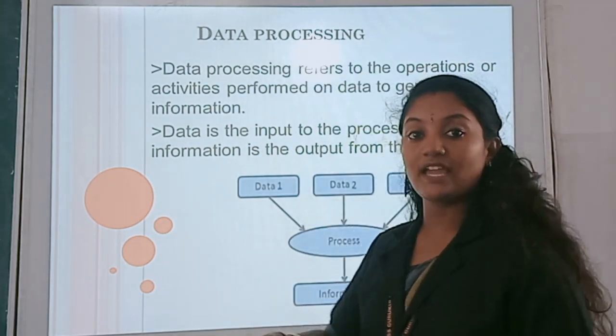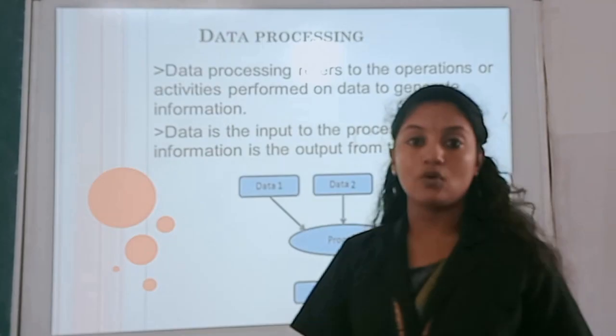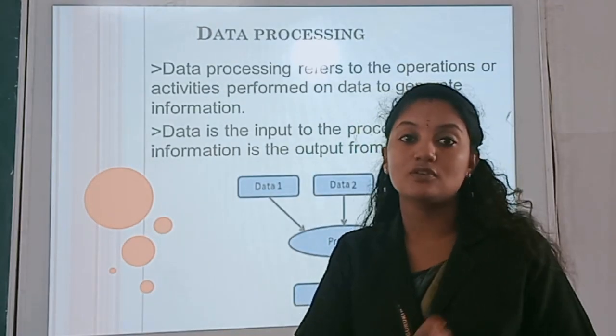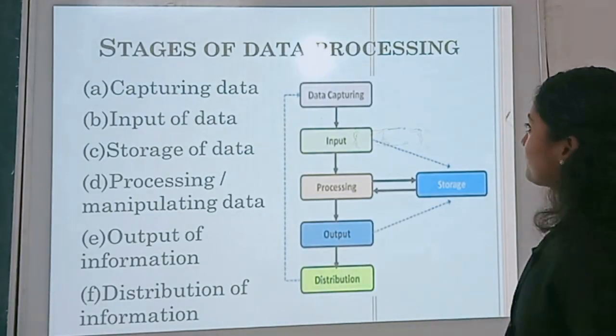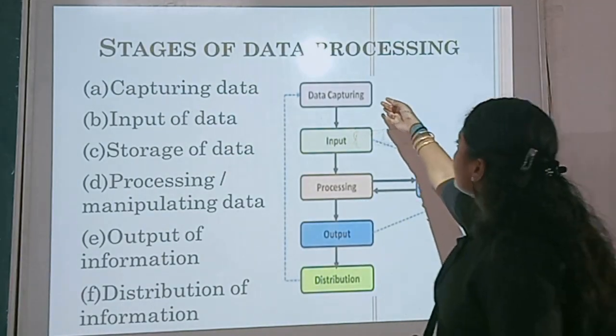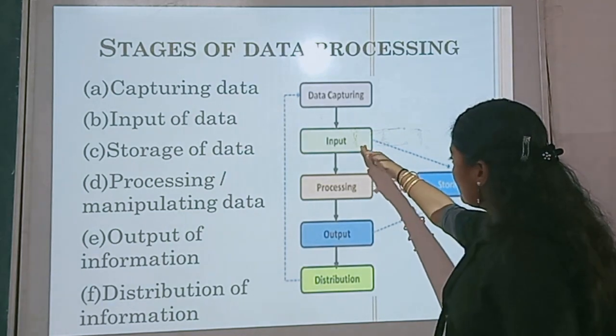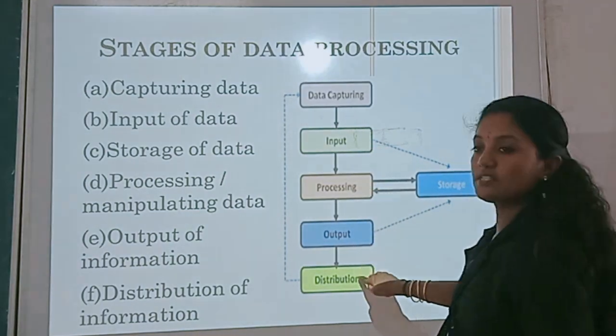Same thing we can tell in data processing. So data processing also consists of six stages. See, what are they? For the diagram: data capturing, input, storage, processing, output, distribution.